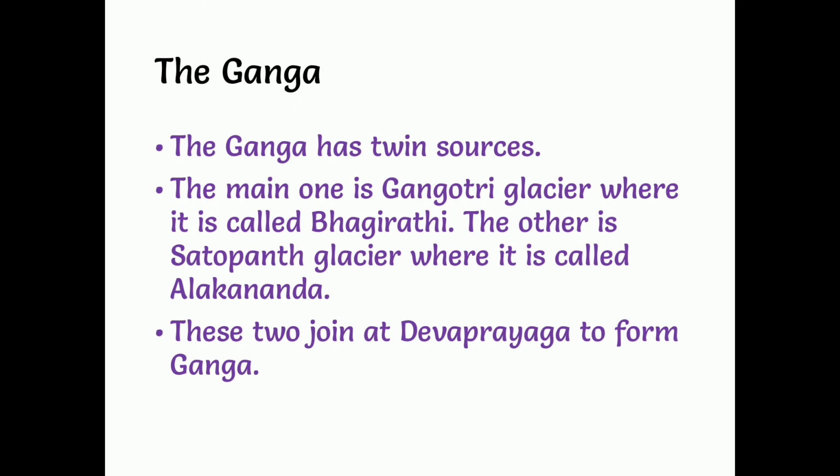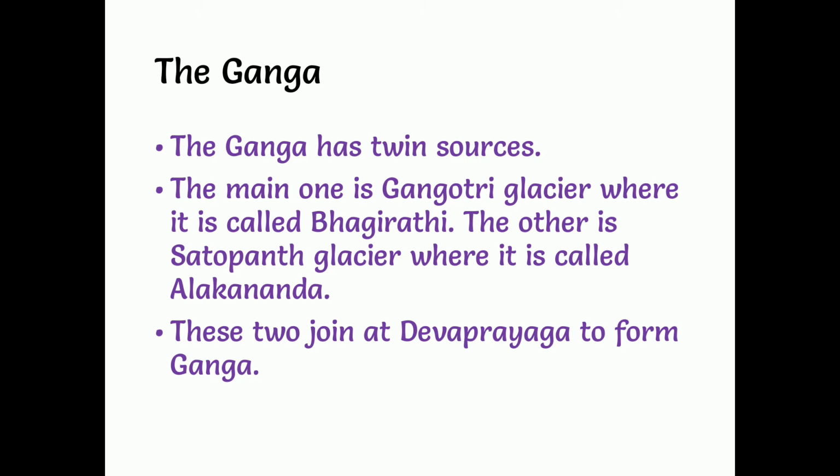Now let us discuss how this Ganga has originated. Ganga has twin sources. You can see on page number 59, children, the Ganga system. The main one is the Gangotri glacier, where it is called Bhagirathi. Understand, children? The main glacier is the Gangotri glacier, which is called Bhagirathi. The other one is the Satopant glacier, where it is called Alakananda.